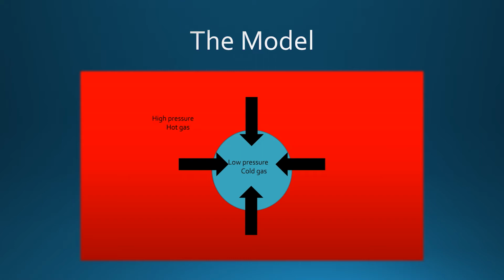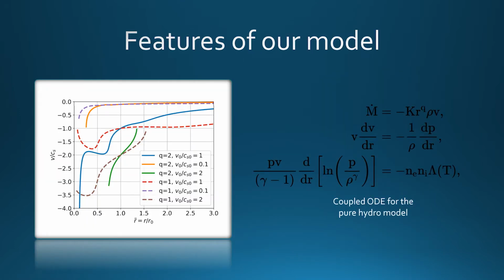Mathematically, our model is a system of coupled differential equations. It is important to note here that to build this very simplified picture, we assume that the cold clouds follow cylindrical or spherical symmetry. We also assume that the pressure gradients due to cooling are the only driving force moving the gas around, and neglect all other physical effects like turbulent mixing or gravity. Our models are very similar to Bondi models of accretion or Parker wind, except that it's now cooling driven instead of gravity. What we are interested in is not the dynamical situation, but the end steady state of the cooling flow.